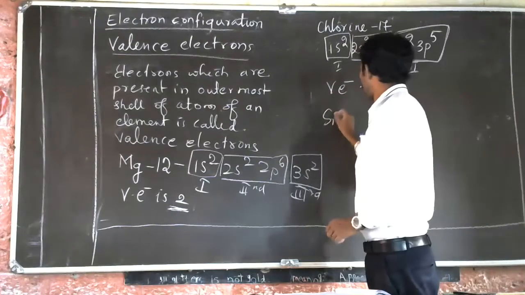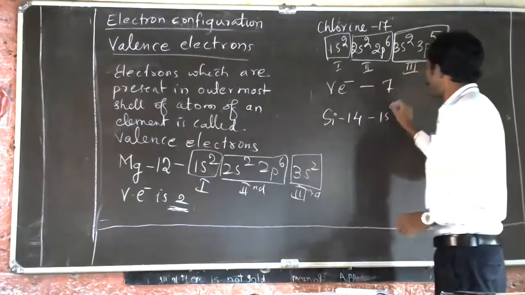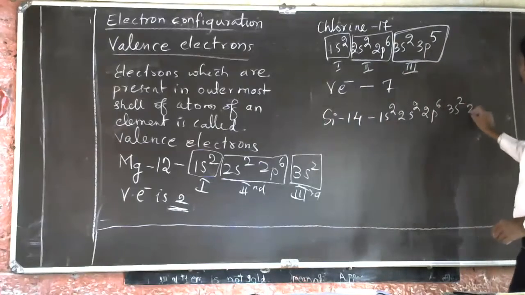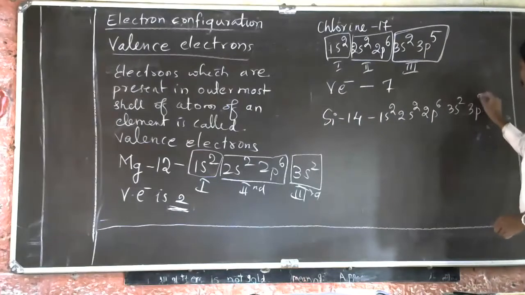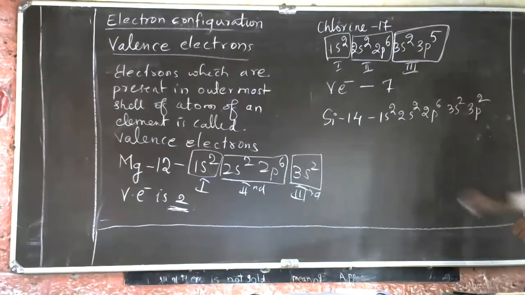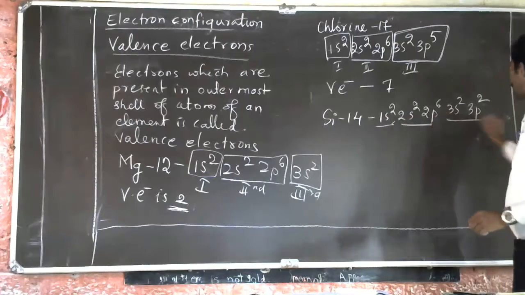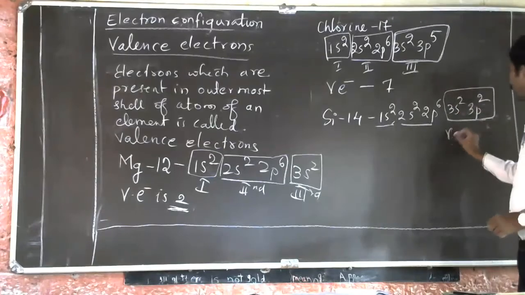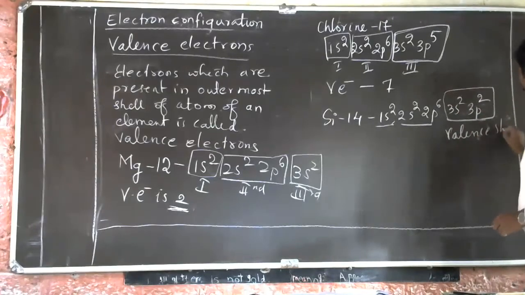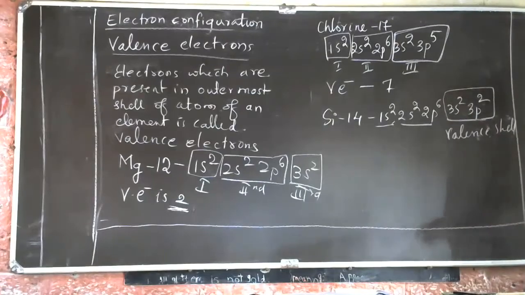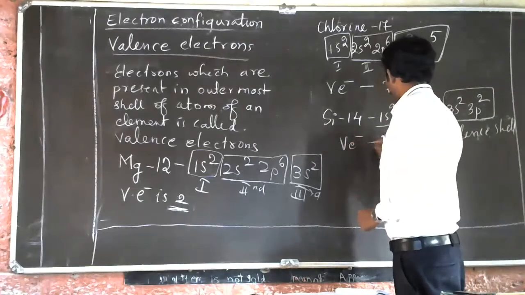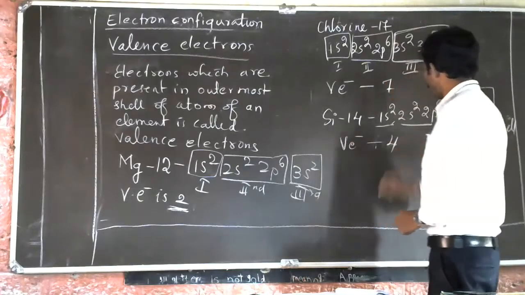If I write silicon, atomic number is 14. So 1s2, 2s2, 2p6, 3s2 and 3p2. 14 electrons are there. First shell, second shell, third shell. The outermost shell is this one. We call this the valence shell or outermost shell. How many electrons? 4 electrons. So the valence electron is 4 here.